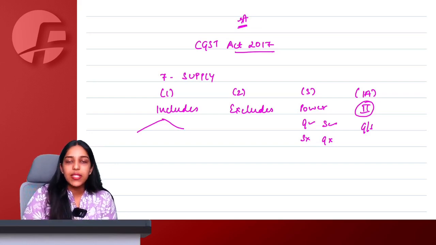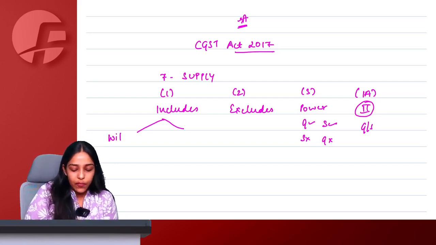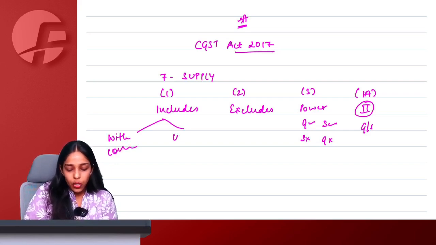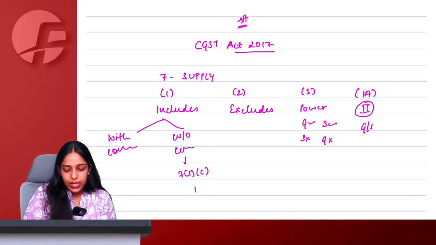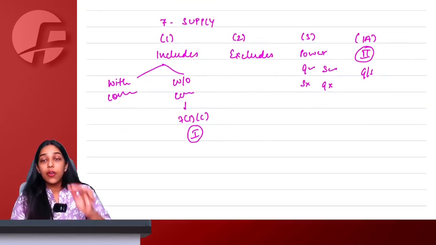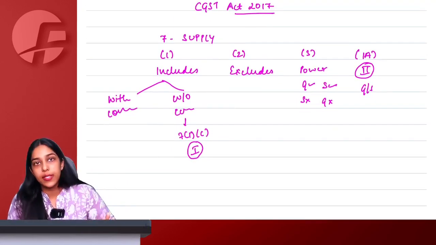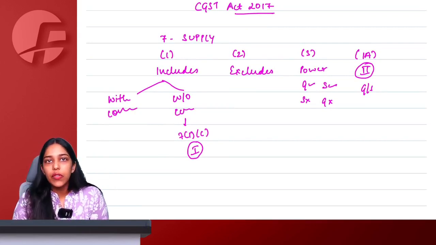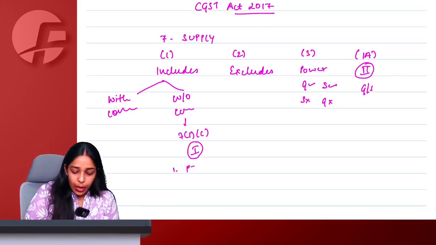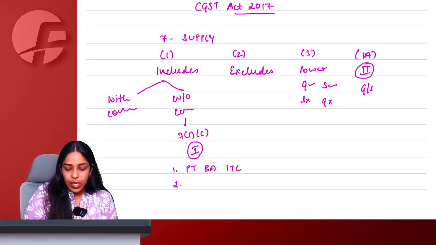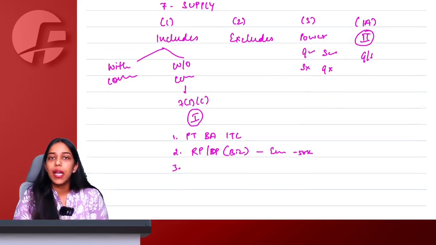Then section 7.1 supply includes says what if supply is done with consideration or without consideration. For without consideration, we know section 7.1c read with Schedule 1 says that there are only 4 activities and 4 paras which can be considered as supply even without consideration. Permanent transfer of business asset on which ITC is availed. Supply between related person, distinct person in course or furtherance of business. Exception is employer-employee gifts up to 50,000 per annum.